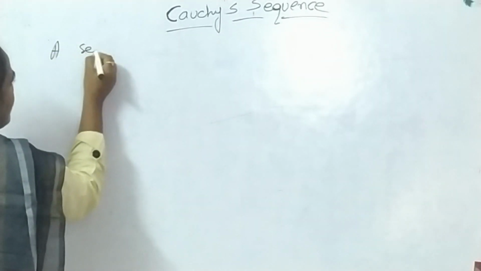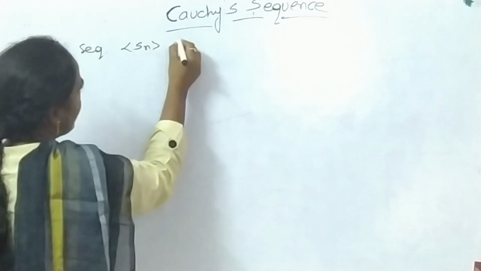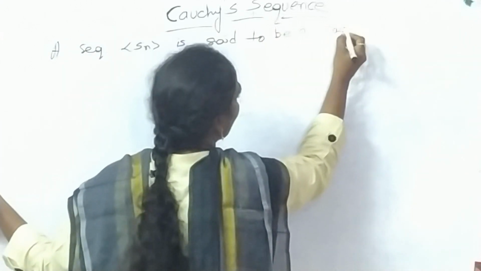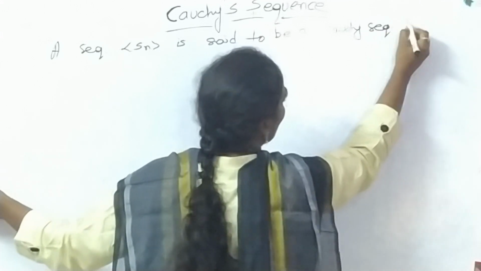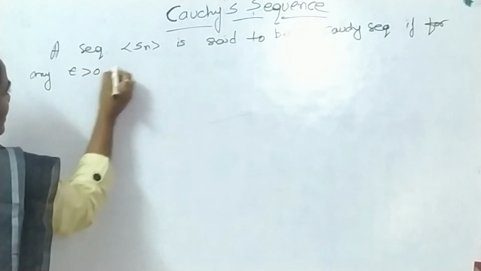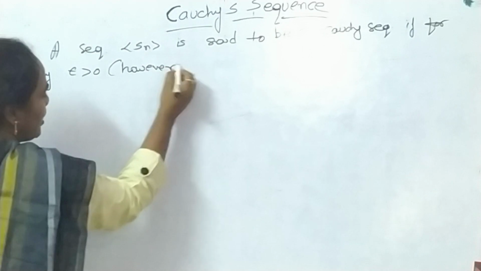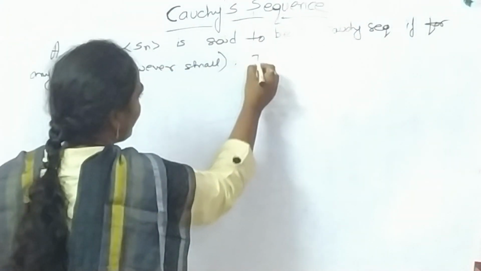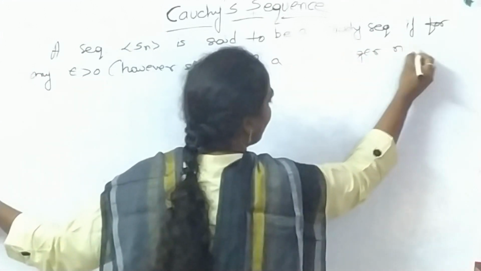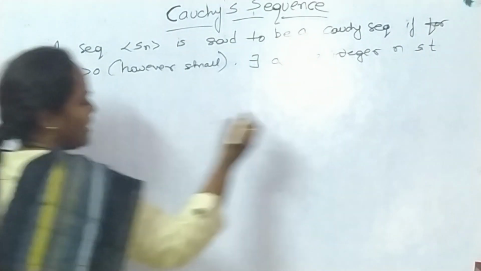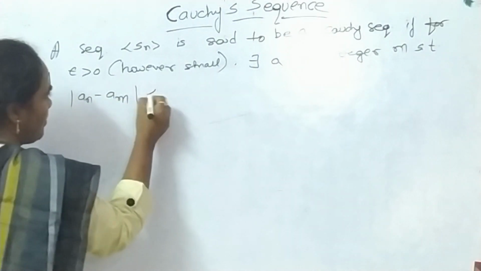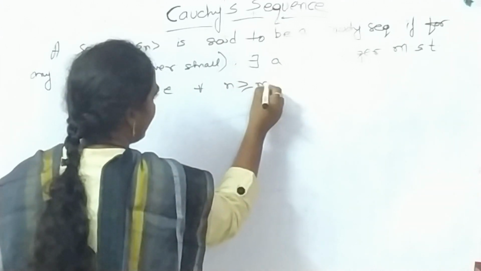See, a sequence Sn is said to be a Cauchy's sequence if for any epsilon greater than 0, however small, there exists a positive integer m such that modulus of an minus am is less than epsilon for all n greater than or equal to m.